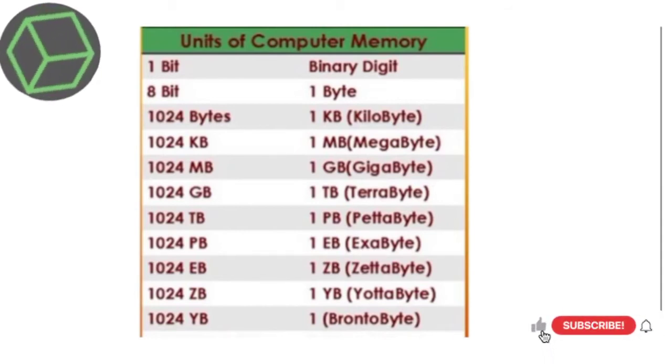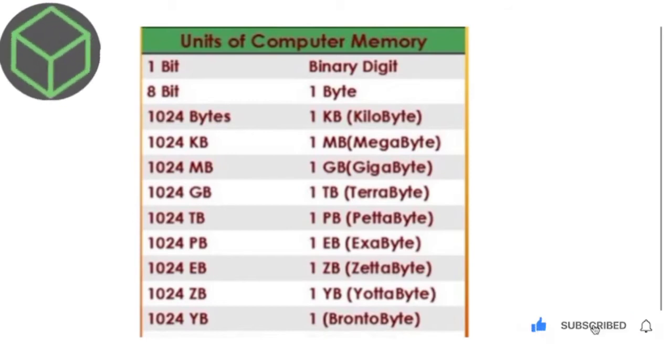And 1024 yottabytes is equal to 1 brontobyte.